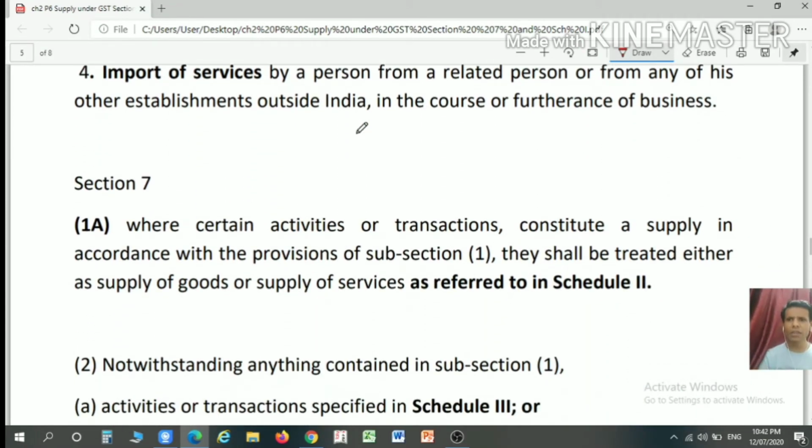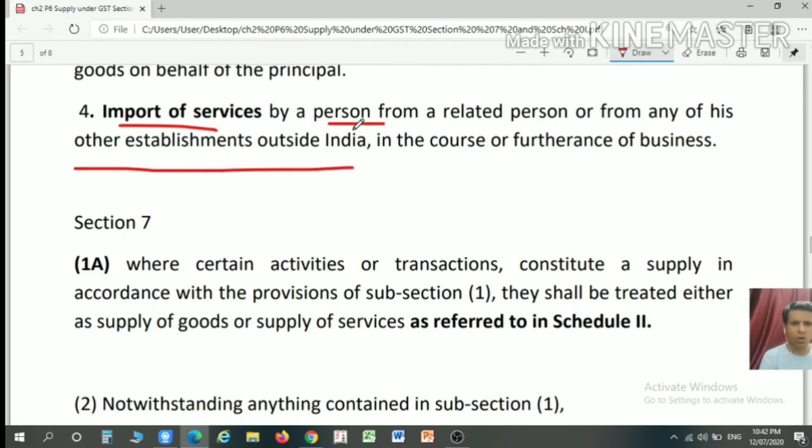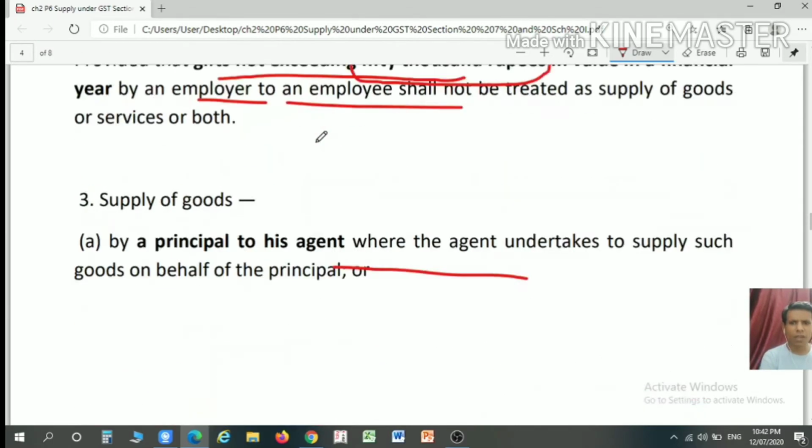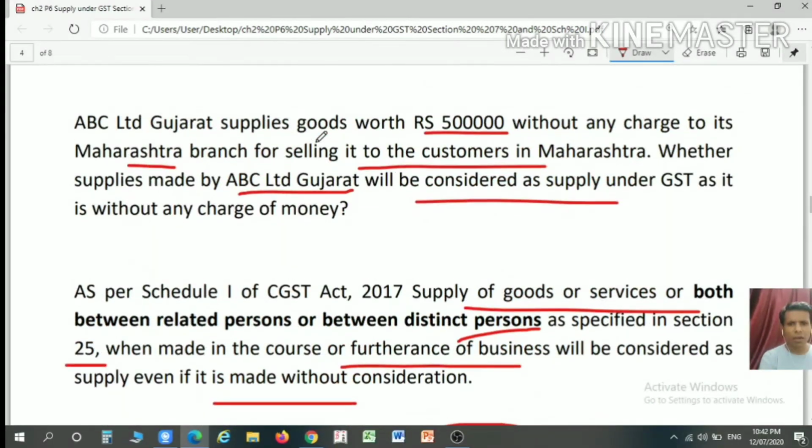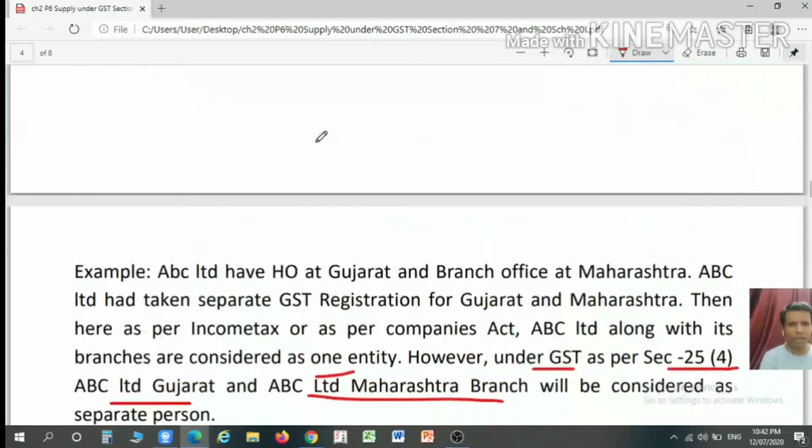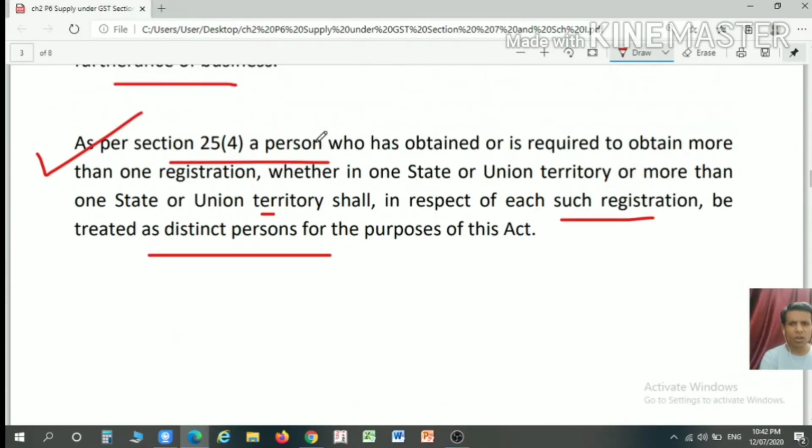Next one is point number 4. We have already discussed this in our import chart. So import of services by a person from a related person or from any of its establishments outside India in the course or furtherance of business will form part of a supply even if it is made without consideration.